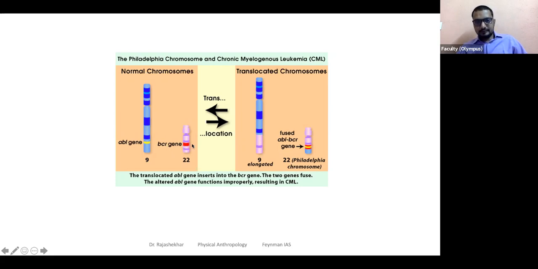It splits the BCR gene on chromosome 22 and gets inserted in between. That is why you see yellow flanked by red here. So a portion of the ABL gene got inserted into the BCR gene on chromosome 22, and this type of translocation results in CML, chronic myelogenous leukemia.